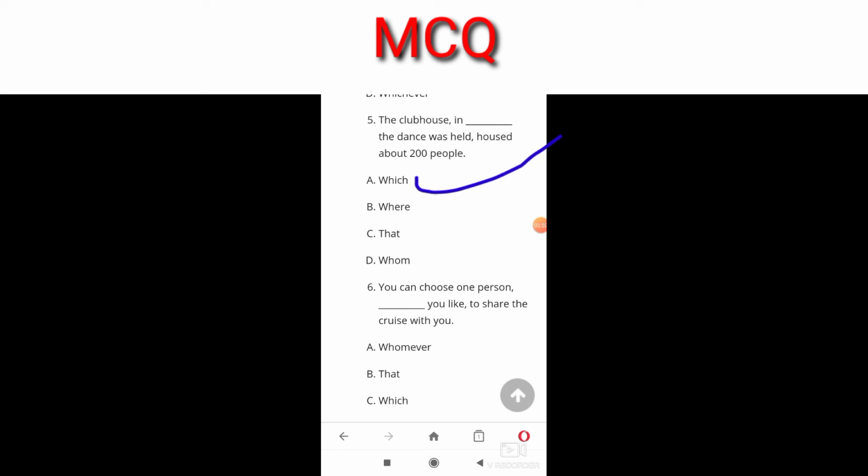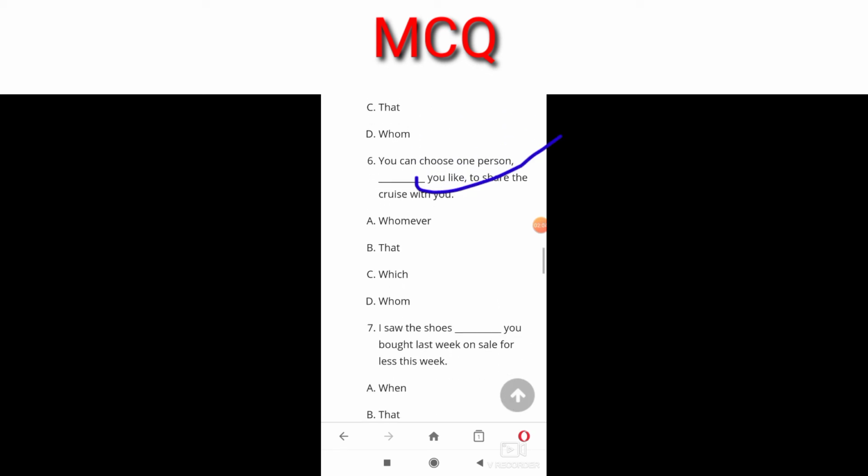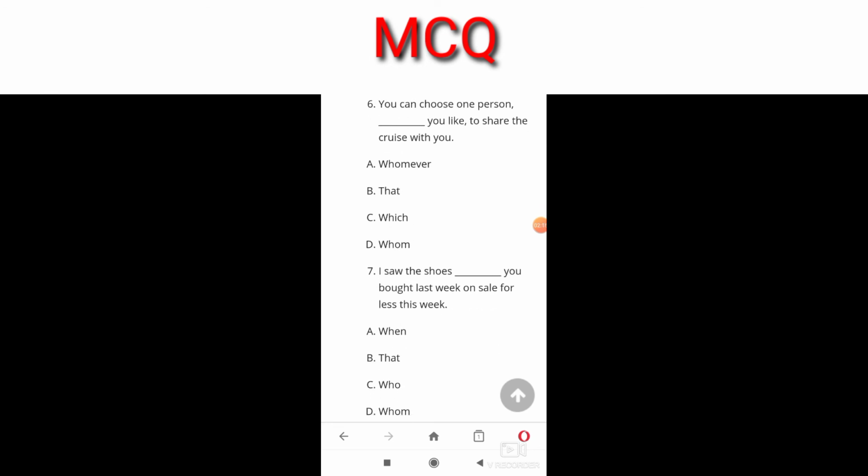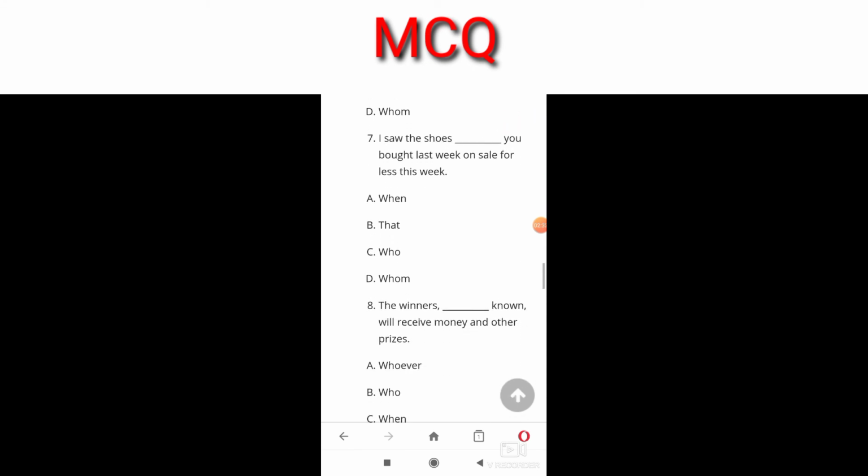So the answer will be which, because it's referring to a place. You can choose one person dash you like to share the cruise with you. And the answer will be whomever, because it's referring to a person.